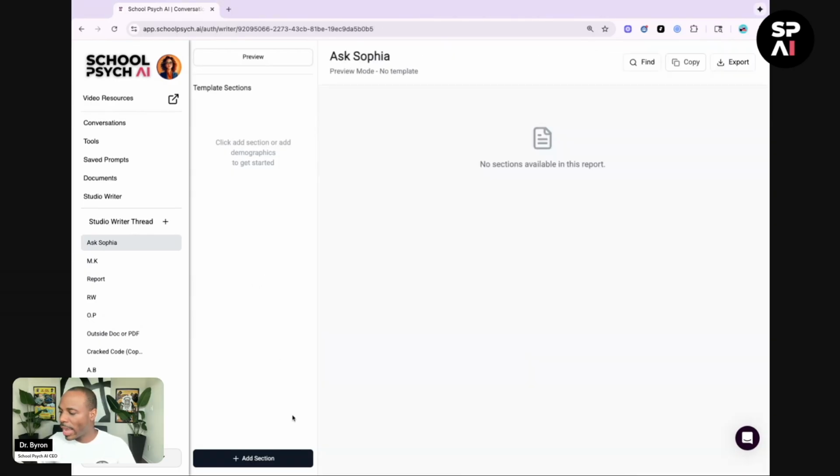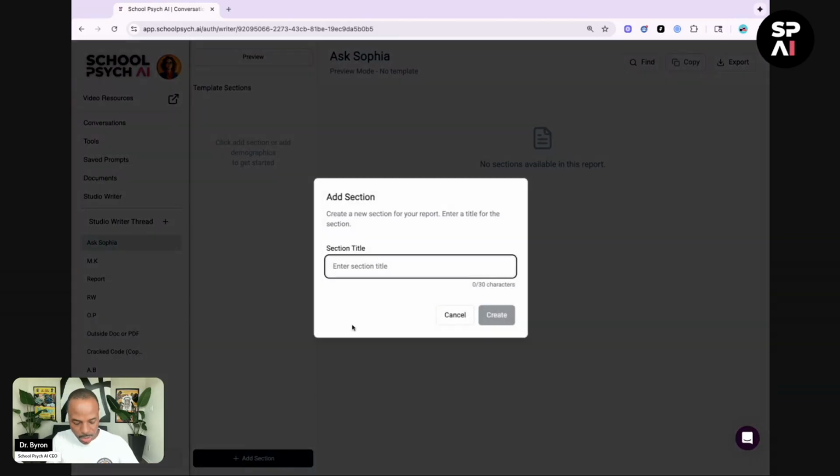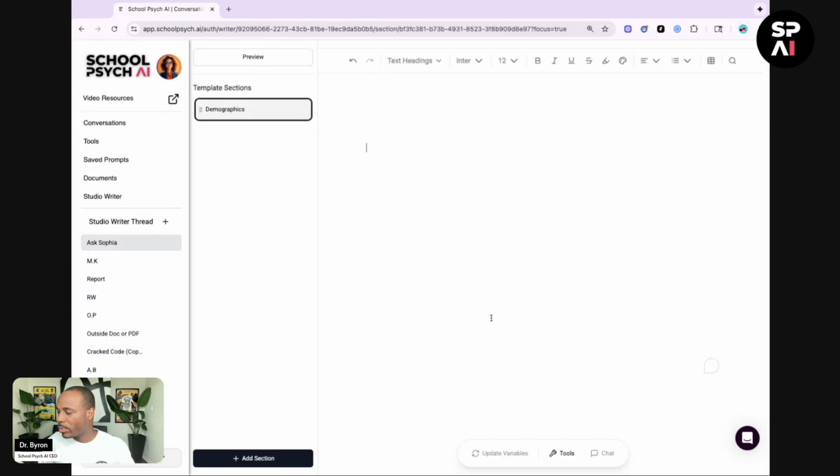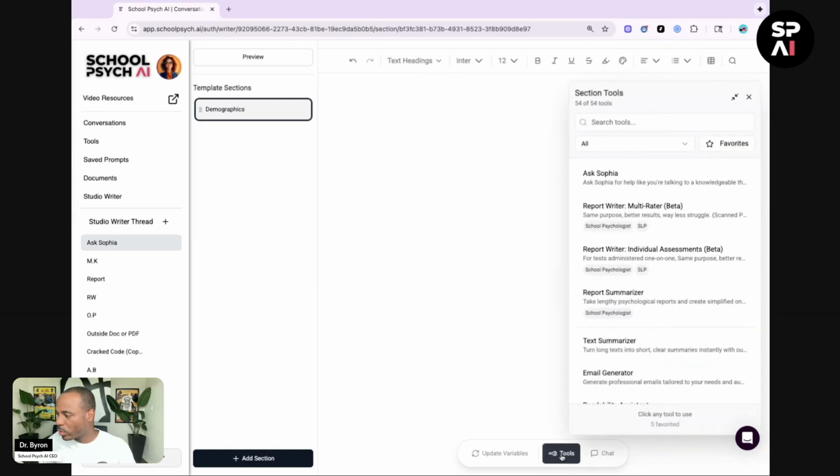And now we're going to add a section. So you click Add Section, and let me show you what we're going to do. We're going to act as if we're building out the foundational elements of a psych report. And so this could be any document, anything you can think of. Once you have that section there, you're going to drop down to Tools in the bottom center of your screen. And there she is, y'all, Ask Sophia.